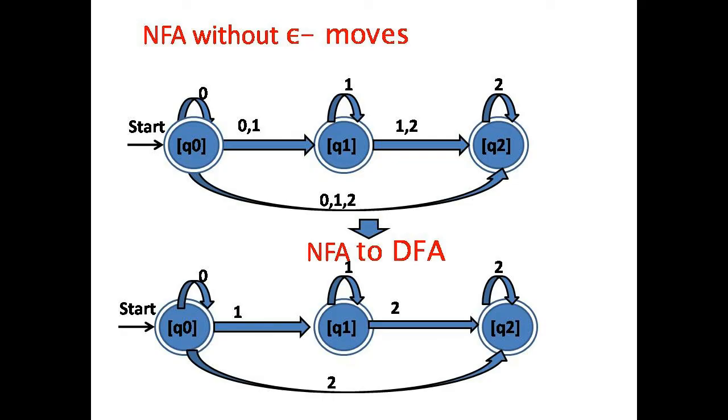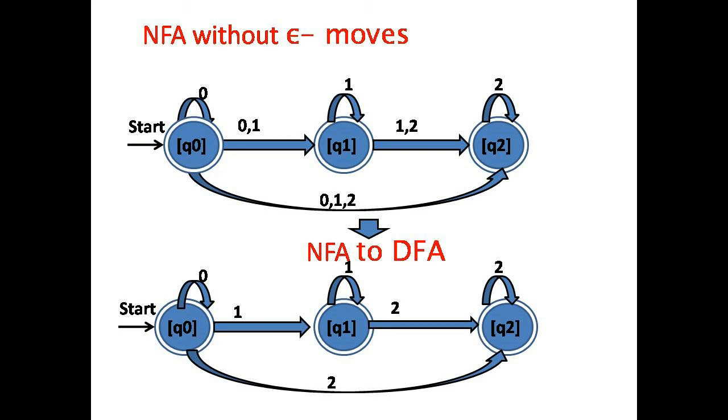The resultant NFA without epsilon moves can be represented by the transition diagram shown in the figure. There is a transition from Q0 to Q1 labeled 0, 1, meaning there are two transitions from Q0 to Q1, one on 0 and the other on 1. Here they are combined for simplicity.